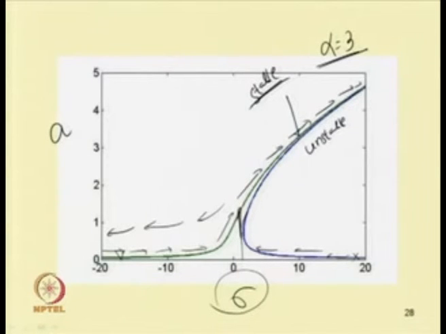So, this is a stable branch and this branch is also stable. Before this point, the system has only a single response curve, but after this value the system has 3 equilibrium positions. Corresponding to the upper branch it has 1 equilibrium position, and corresponding to the lower branch it has 1 equilibrium position, and this is the unstable branch. This unstable branch represents the saddle points.